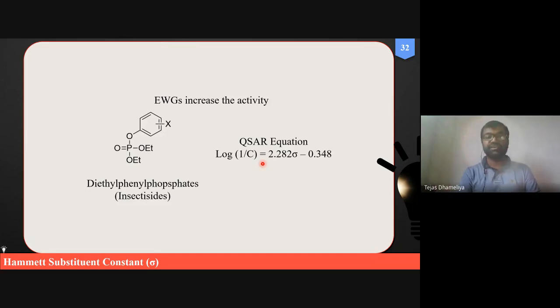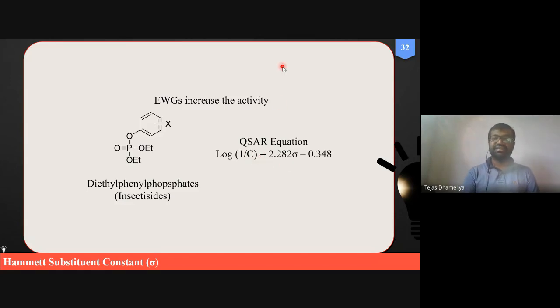So here you can observe that in this kind of equation, this sigma is plus. So naturally, if you can note it down as well, when is sigma plus? Sigma is always positive whenever there is a presence of electron withdrawing groups. So electron withdrawing groups are the kinds of groups which are responsible for increasing the Hammett constant, and thus